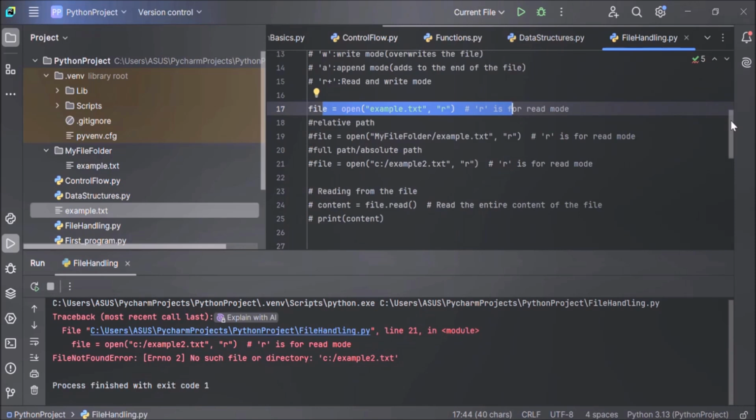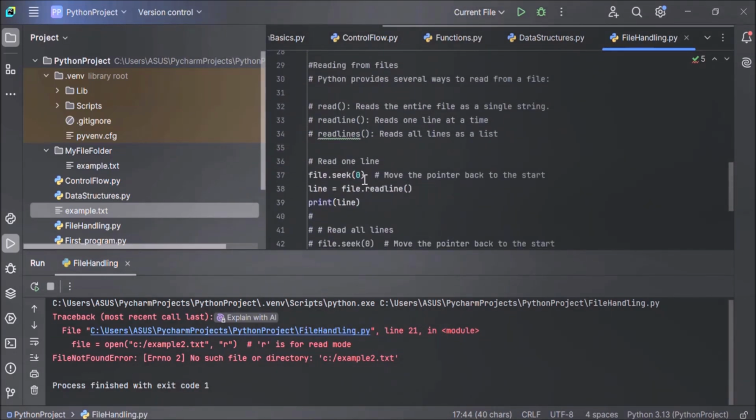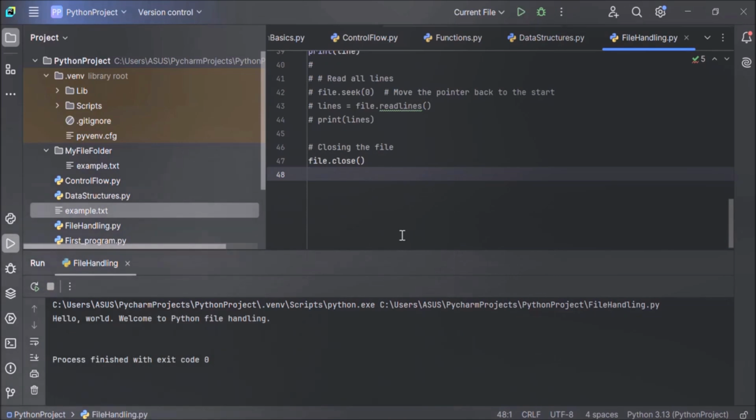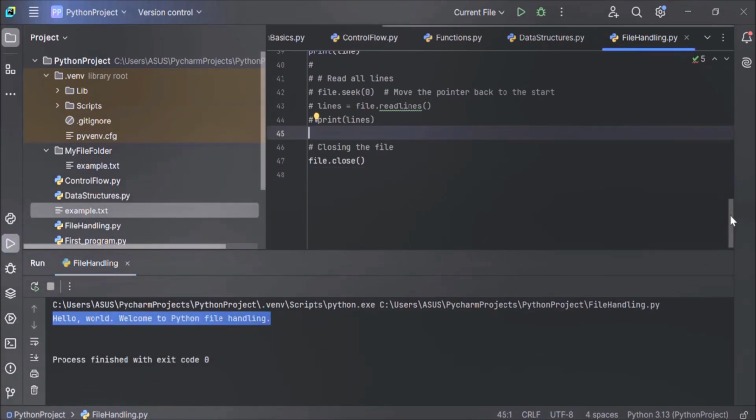We have opened the file, and then we are moving the pointer back to the start using the seek method, and then we are reading one line at a time using the readLine method. We are printing the line, and after printing the line, we are closing the file using the file.close method. Now let's execute the code and see the output. You can see one line is read here and displayed also using the print method.